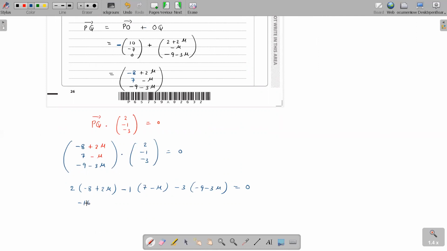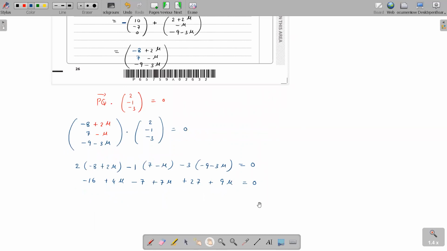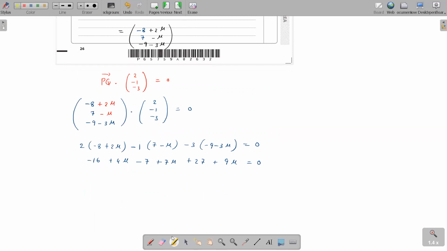Opening the bracket: minus 16 plus 4 mu, minus 7 plus 7 mu, plus 27 plus 9 mu. Sorry, 3 times 3 is 9. Can you add all these and tell me what's the value here?